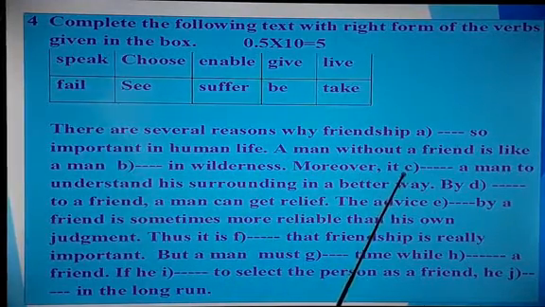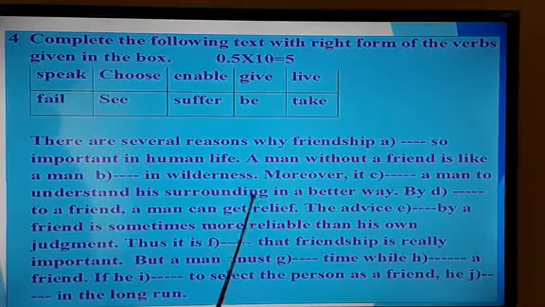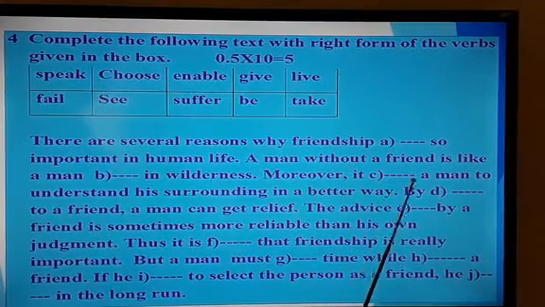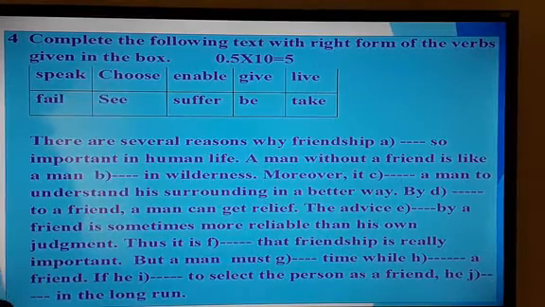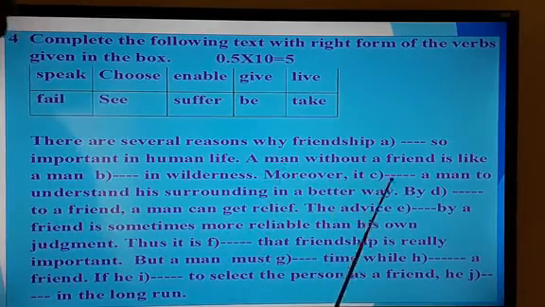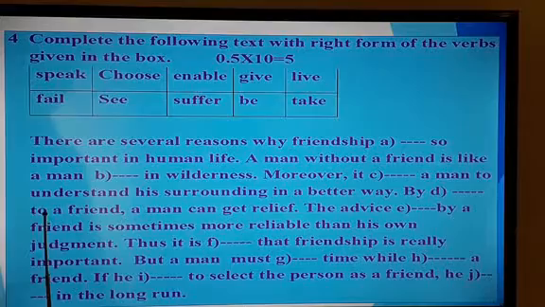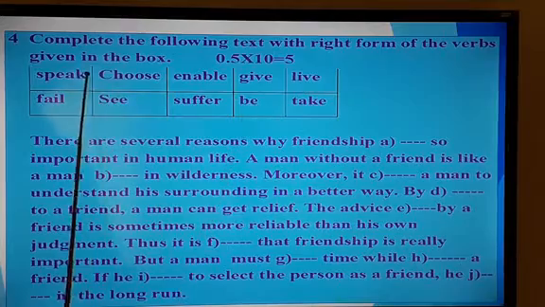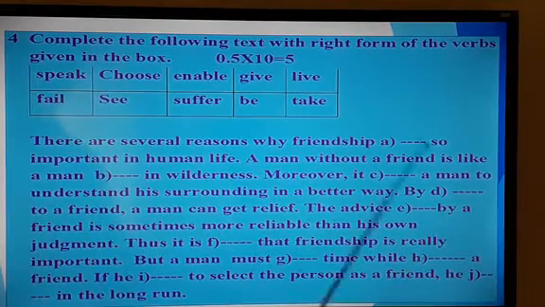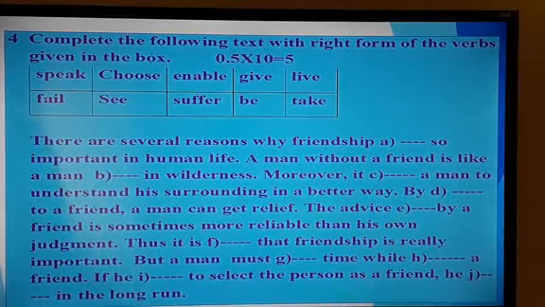Moreover, it dash. Moreover, it enables. Dear learners, have a look. Enables to. So, moreover, it dash. It enables a man to understand his surrounding in a better way. So, if you talk with your friend, you will understand your surrounding in a better way. So we have to add: moreover, it enables a man to understand his surrounding in a better way. By dash to a friend, a man can get relief. Dear learners, by dash. By what? By speaking to a friend. So you have to add ing at the end of the verb, because there is a preposition. By speaking to a friend, a man can get relief.